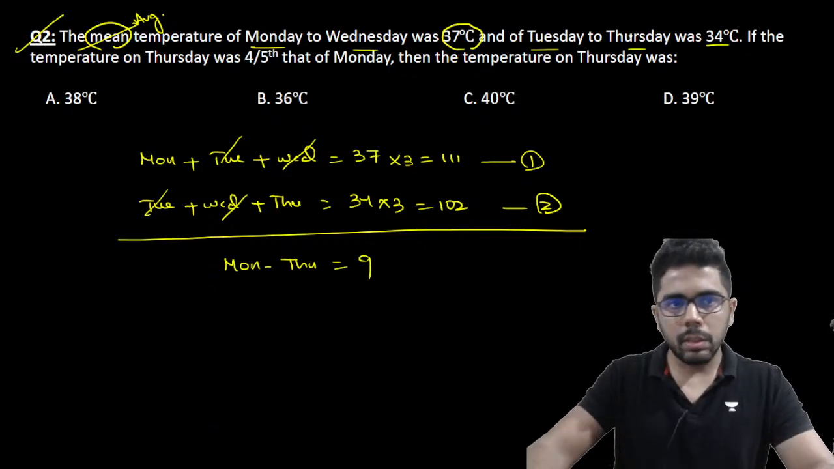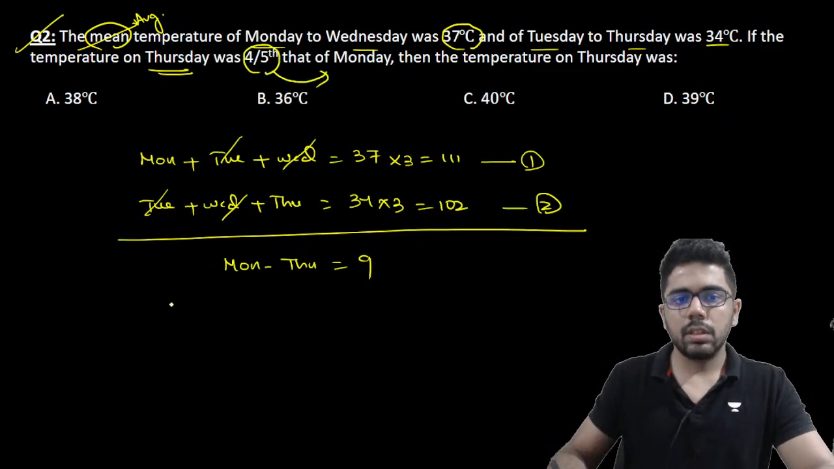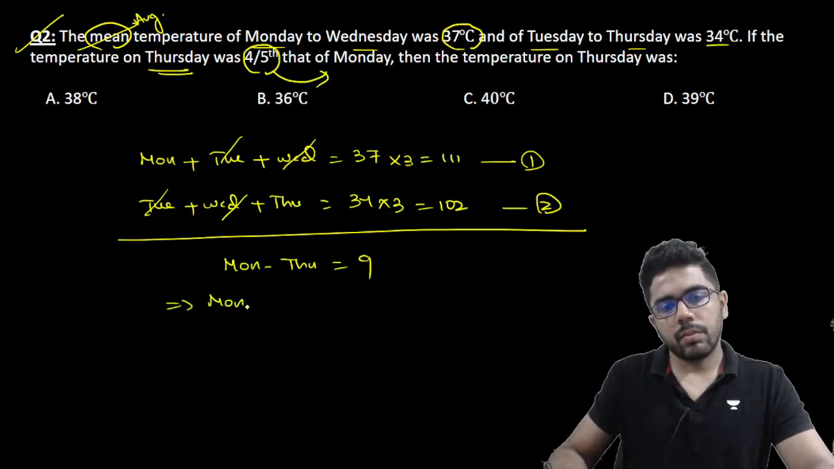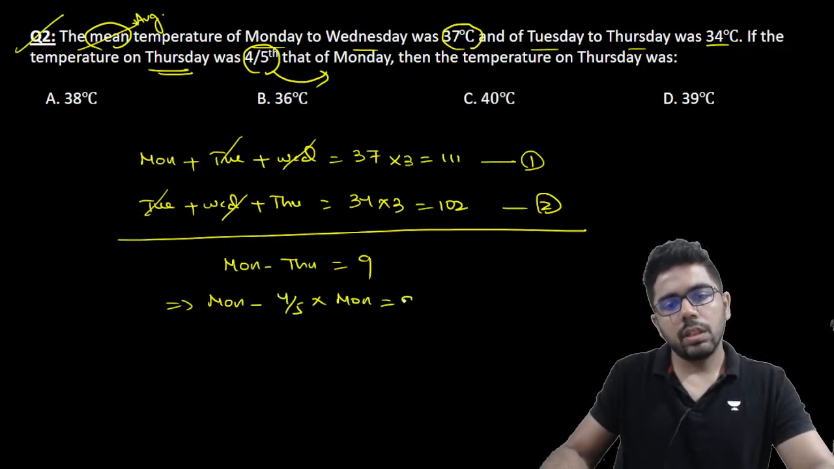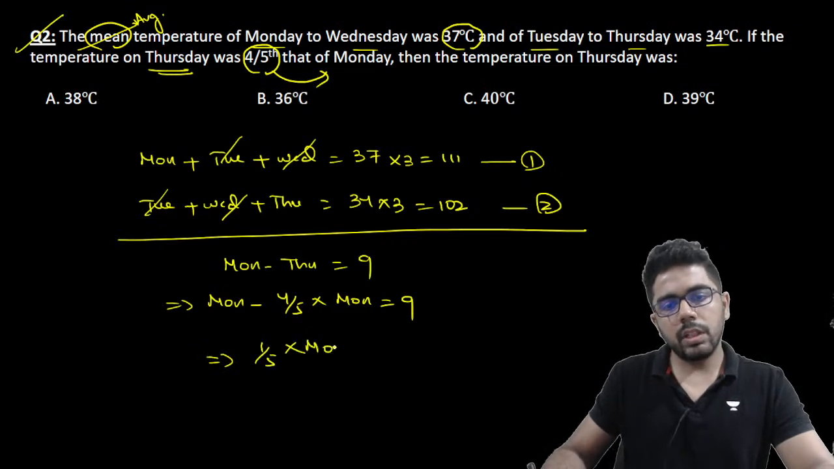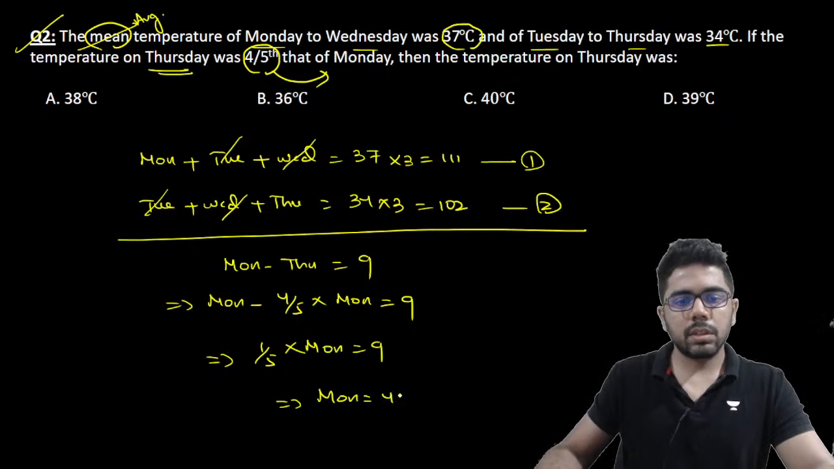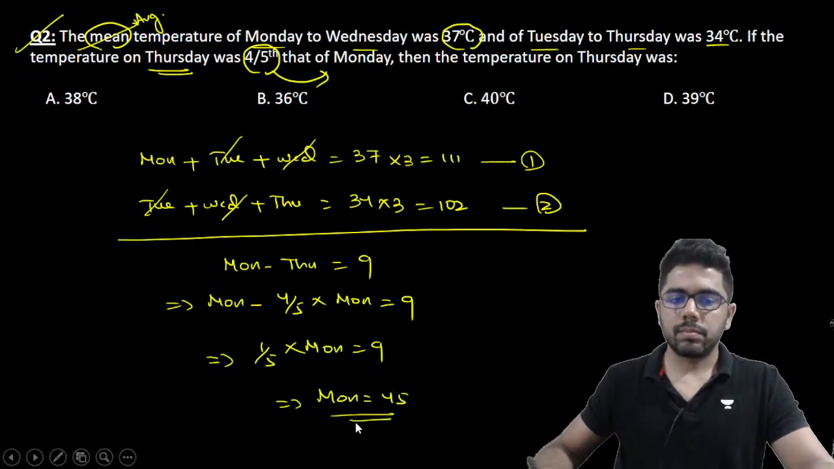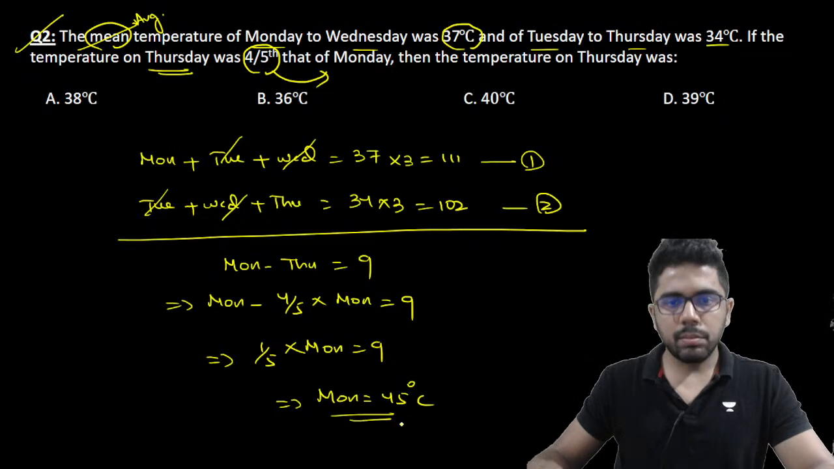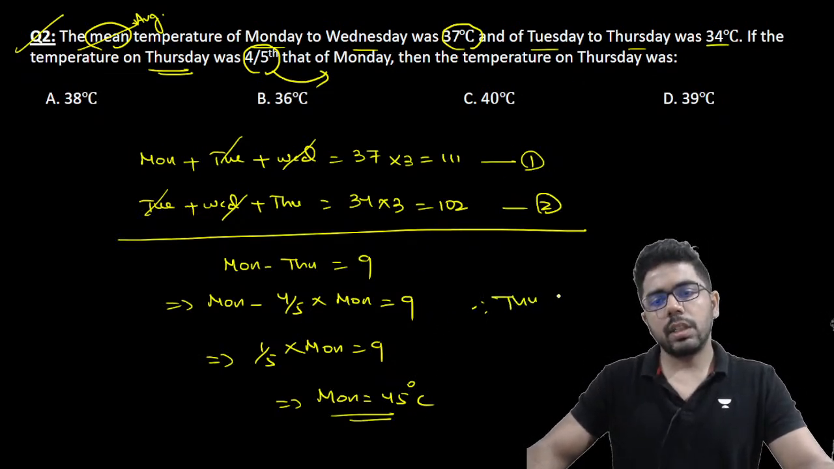Also it is given the temperature on Thursday was 4/5 that of Monday. Monday minus Thursday is 4/5 of Monday. This is equal to 9. So 1/5 of Monday is equal to 9. That means Monday को मेरा temperature था 45. And if Monday is 45, what was the temperature on Thursday? अब तो आ ही जाएगा 4/5.